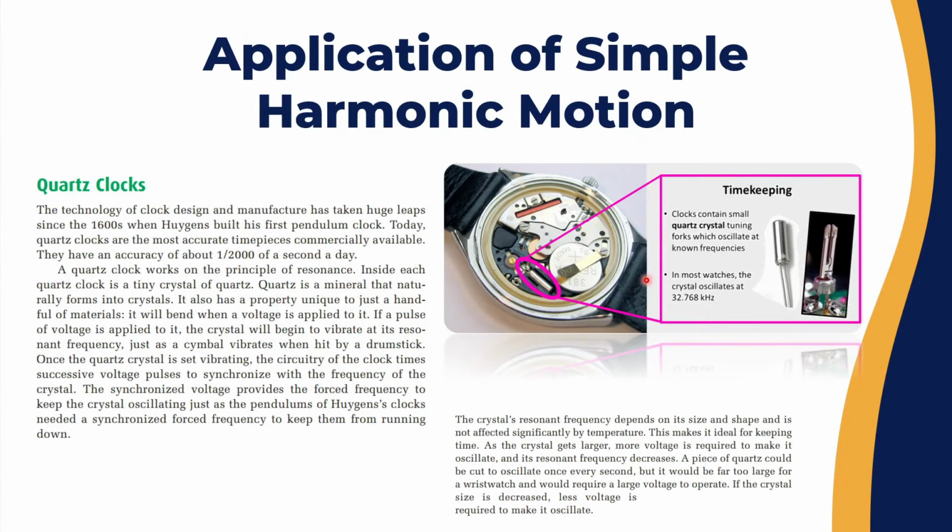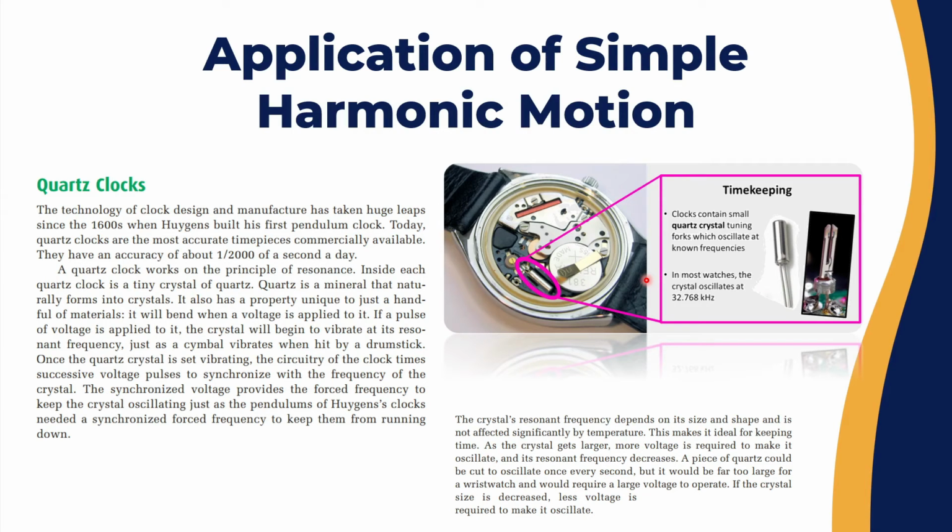Another application for simple harmonic motion is quartz clocks. Before quartz, we had pendulum clocks, which depend on the pendulum swings to tell the time based on the cycle of the pendulum. Pendulums used to have different timings and delays, so they used to put a little mechanical device that pushes the pendulum every once in a while so that it keeps the same period and the same swinging speed, so that the time will always be accurate.